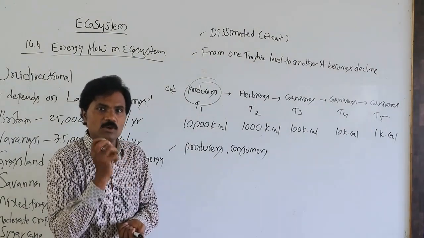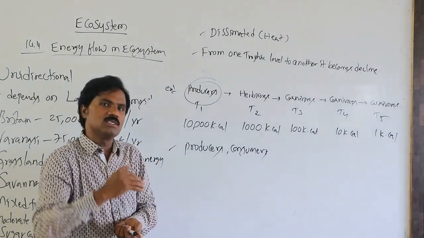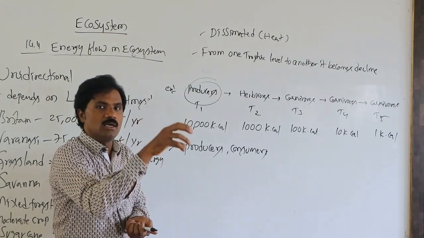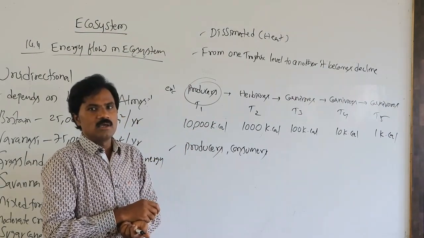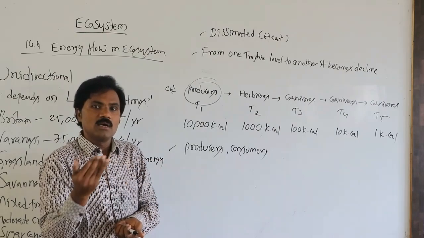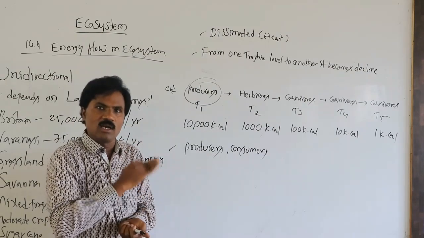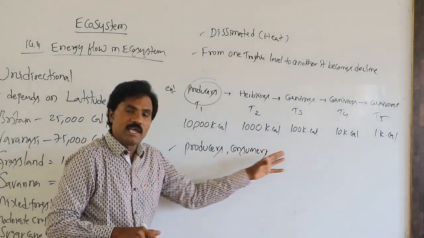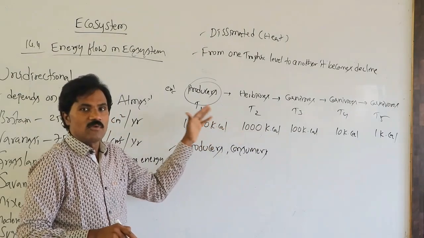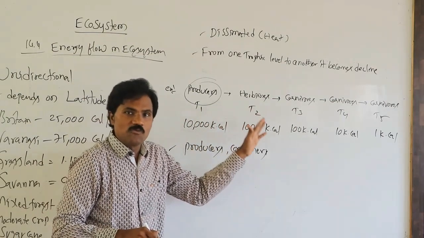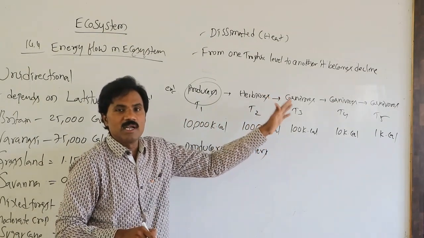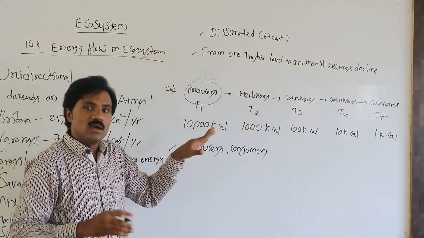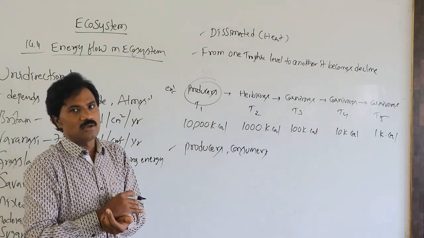Only a small amount of energy is utilized, and the rest of the energy is dissipated. Whatever the herbivore eats, it takes as food material from the plants. Similarly, producers are eaten by the consumers in level 1, level 2, level 3, and so on. Like that it continues. While passing from one level to another, the energy flow gradually declines. What happens to the remainder? It flows off, used for various metabolic activities.